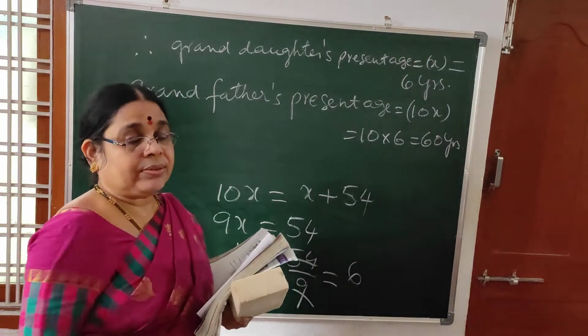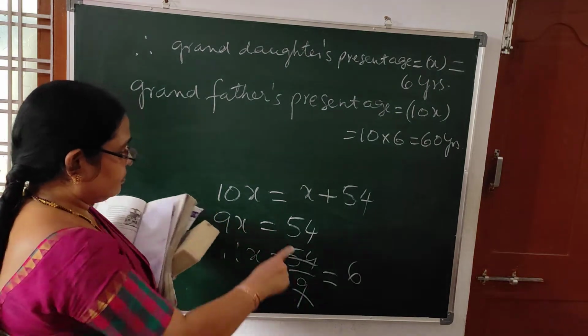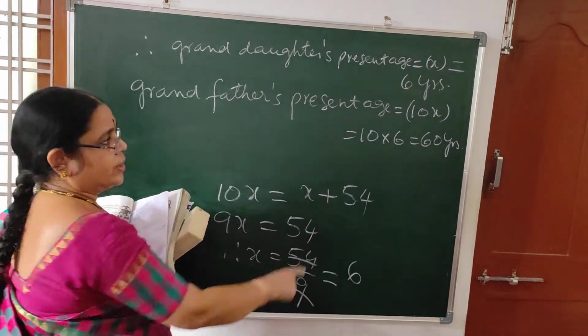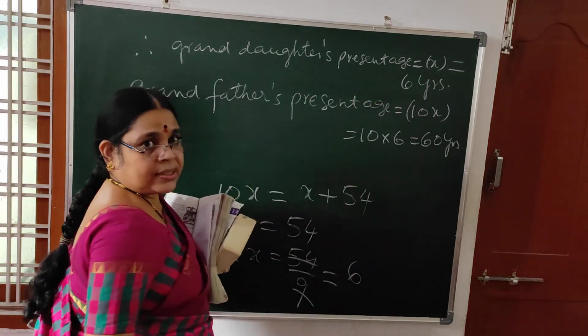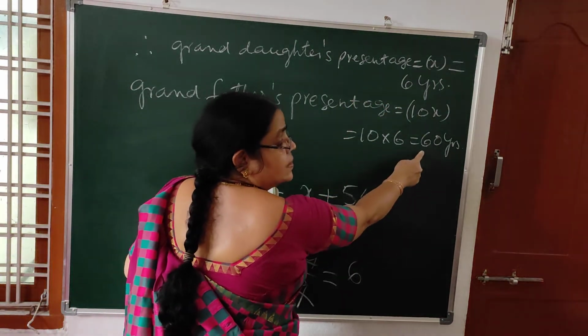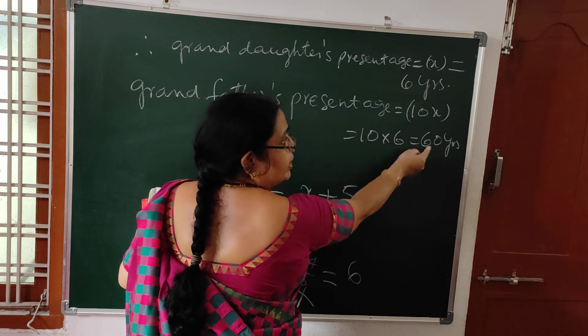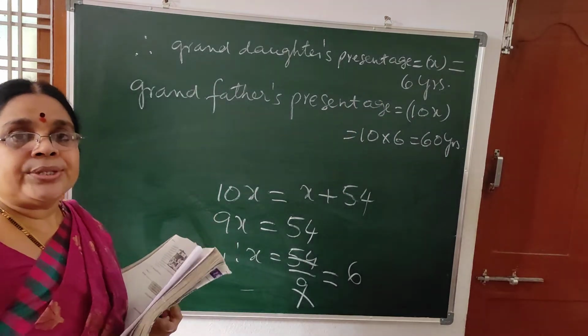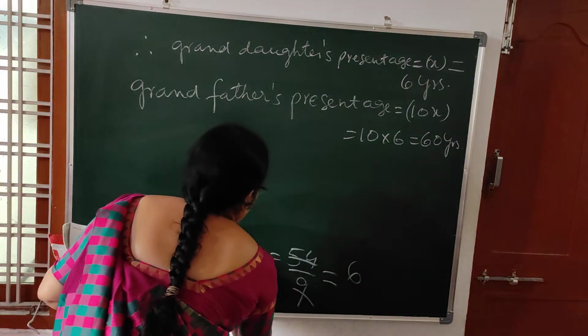Okay. Here what you were given is that he is also 54 years older than granddaughter. So granddaughter's age you got 6. Grandfather's age is 60 years. How many years is he older? 54 years. Like this you can cross check.